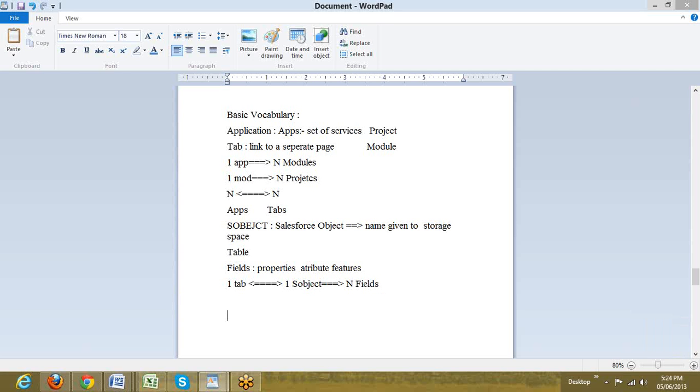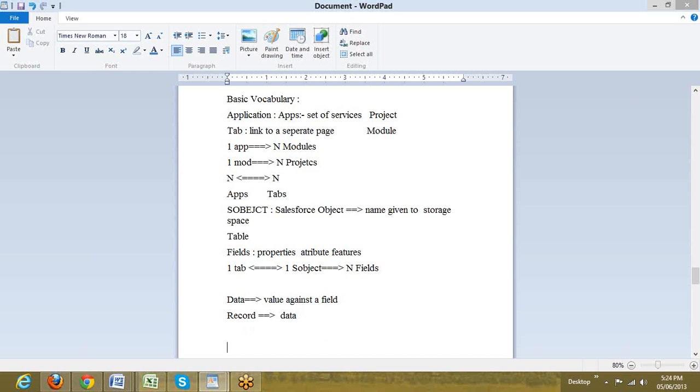And now the other part. So we know app, tab, S object, field, and then followed by that we have something called data. Data is nothing but a value which we enter against a field. So a value against a field is nothing but data, and then we do have something called a record, which is a horizontal collection of our data. So these are the first 6 basic things. The moment we enter into Salesforce, these things will surround us: app, tab, S object, field, data, and records.